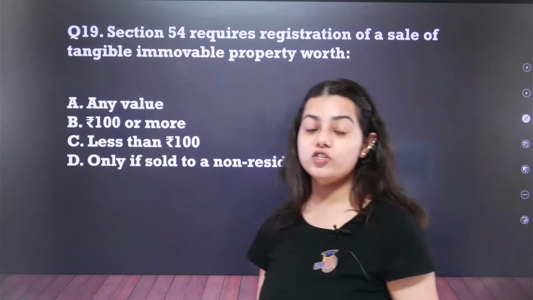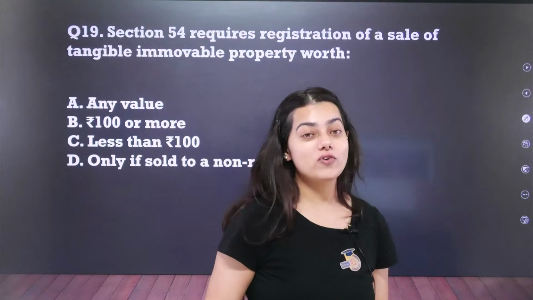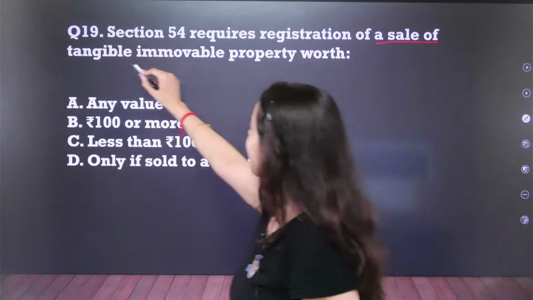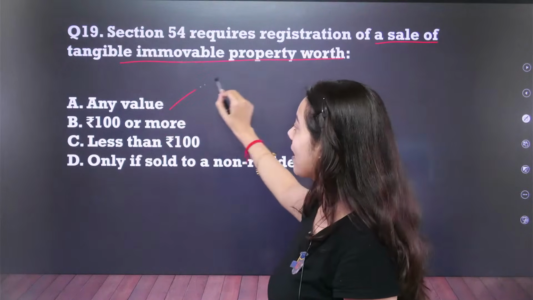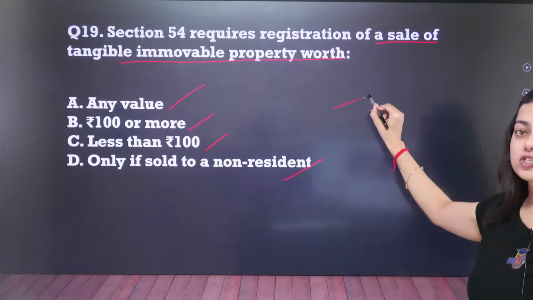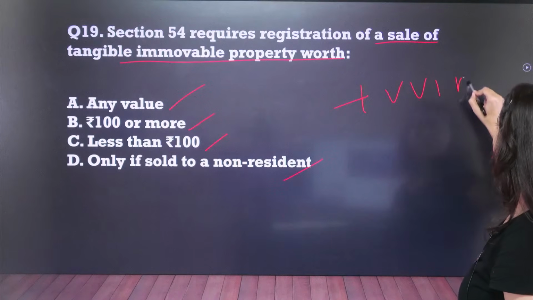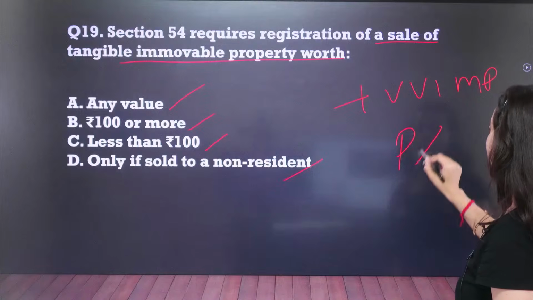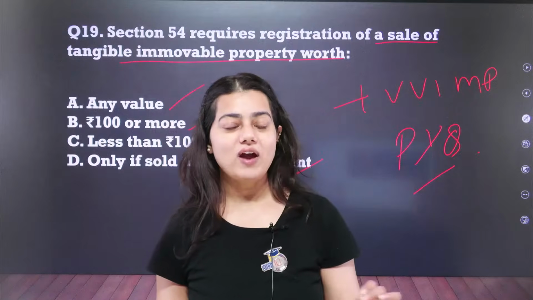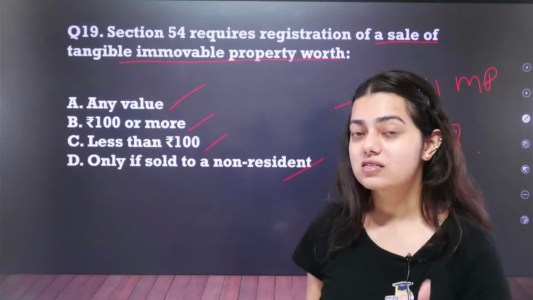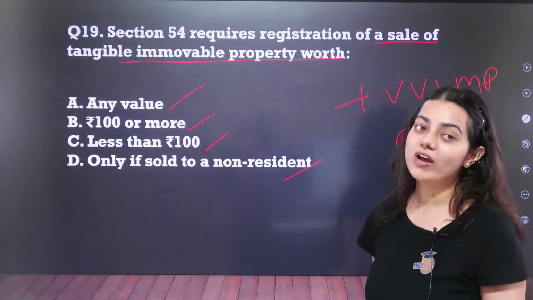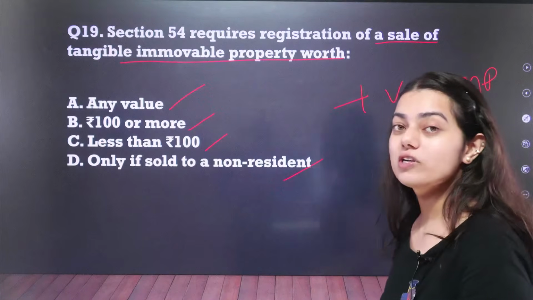Let us move on to question number 19, second last question of our session. Section 54 requires registration of a sale of tangible immovable property worth any value, 100 or more, less than 100, only if sold to a non-resident. Now this question is very important. Why? Because this is a PYQ which I have seen is asked not only in one state but approximately 5 to 6 states consecutively. You can think of this question as the most favorite PYQ of the paper setters. Okay, question number 19.